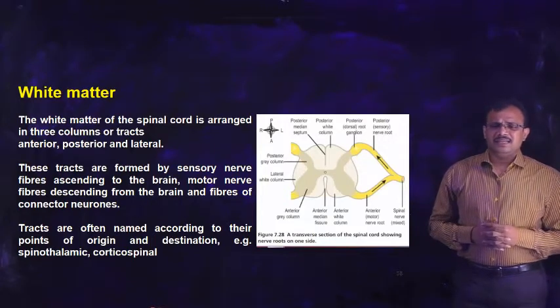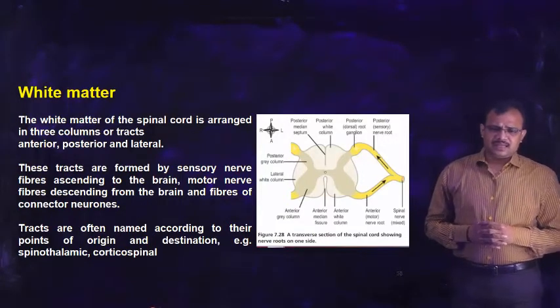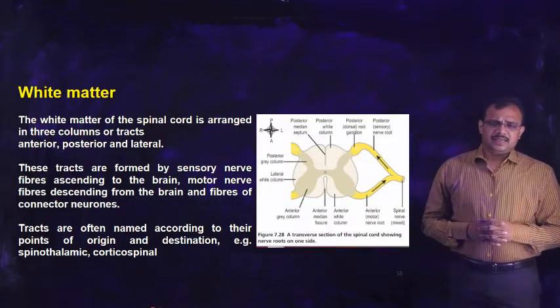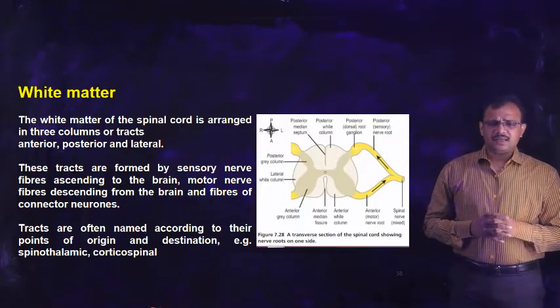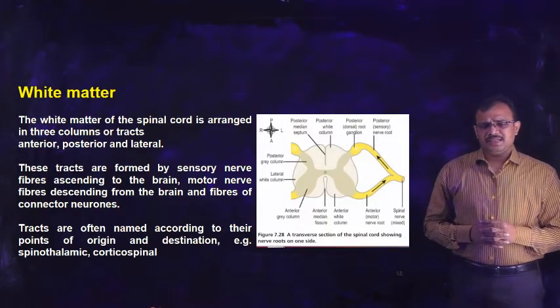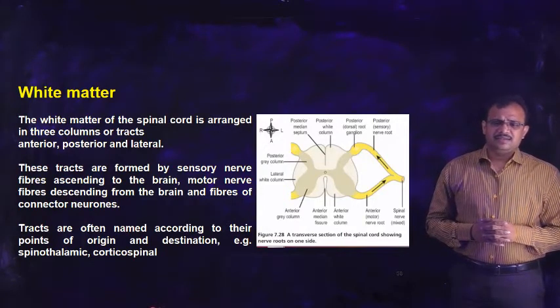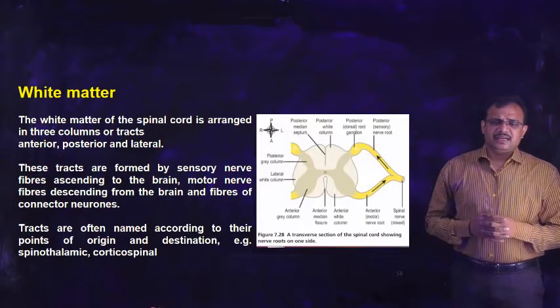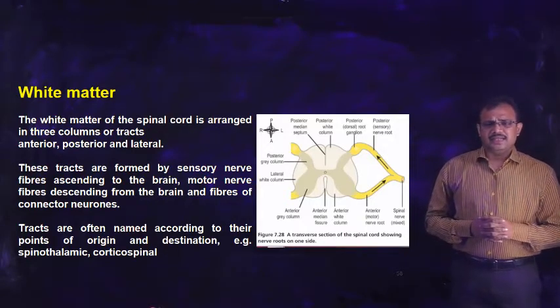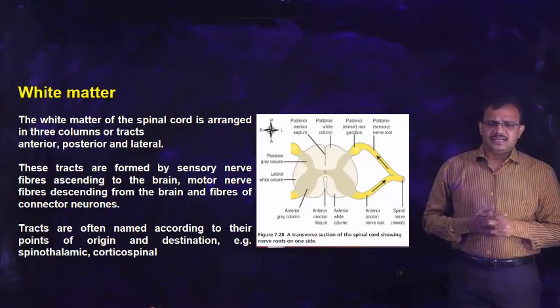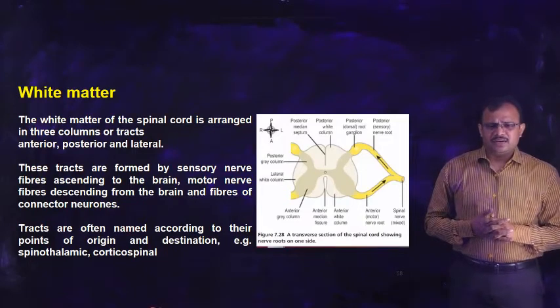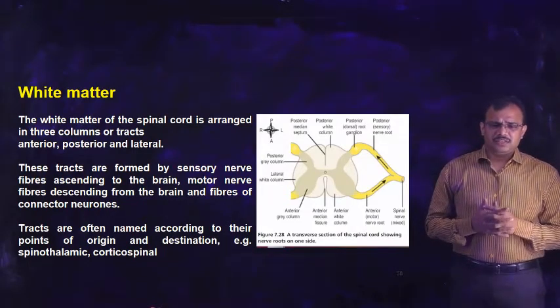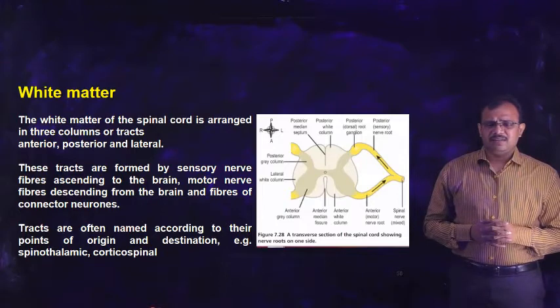So we have seen the gray matter. Now we will see white matter. In this diagram, once again you can see the H-shaped gray matter, and surrounding this H-shaped gray matter is the white matter. This white matter is arranged in three different columns: anterior, posterior and lateral. So anterior white matter, posterior white matter and lateral white matter.